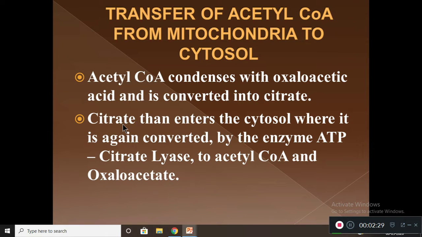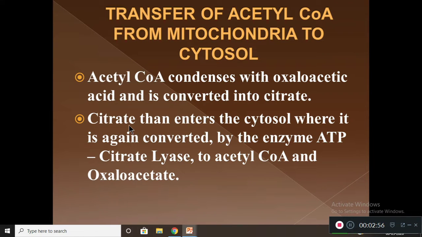This citrate enters the cytosol because acetyl-CoA cannot directly cross the mitochondrial membrane. So, to cross the mitochondrial membrane, it joins with oxaloacetic acid and is converted into citrate. In the citrate form, this acetyl-CoA is transferred from mitochondria to cytosol.